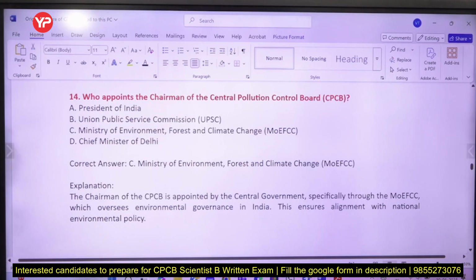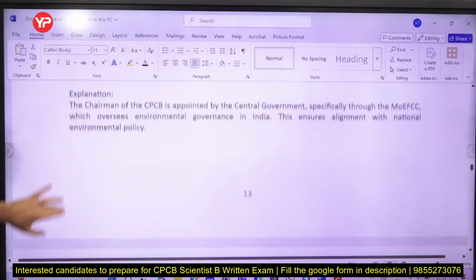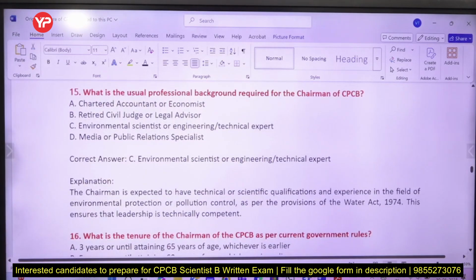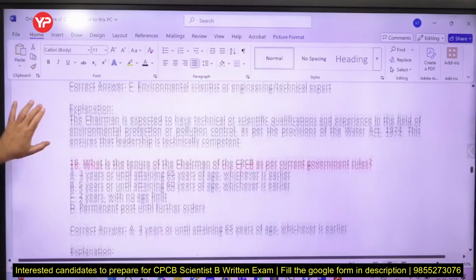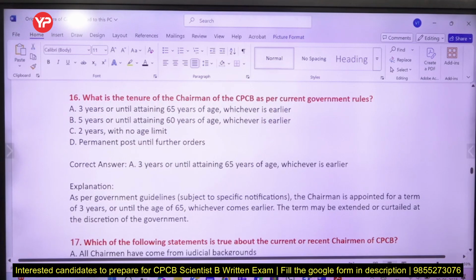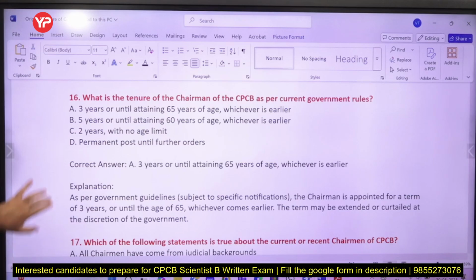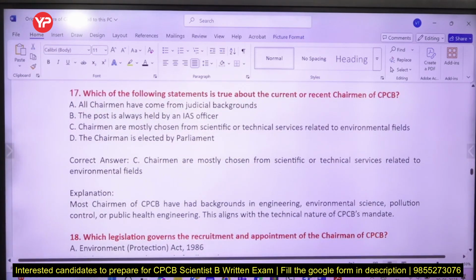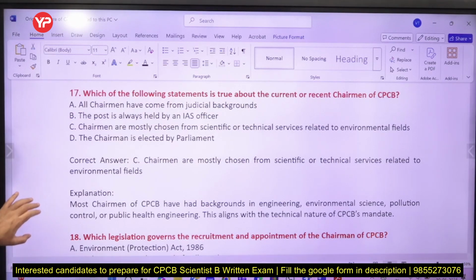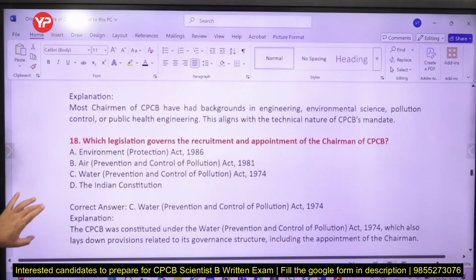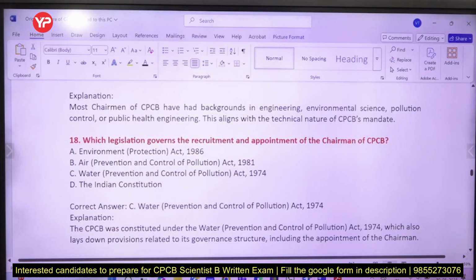Who appoints the chairman of the Central Pollution Control Board? As I told you, this is the central government. What is the professional background? Environment, administration, engineering, technical expert. Actually it should be. What is the tenure? 3 years or 65 years of age, whichever is earlier. Right.